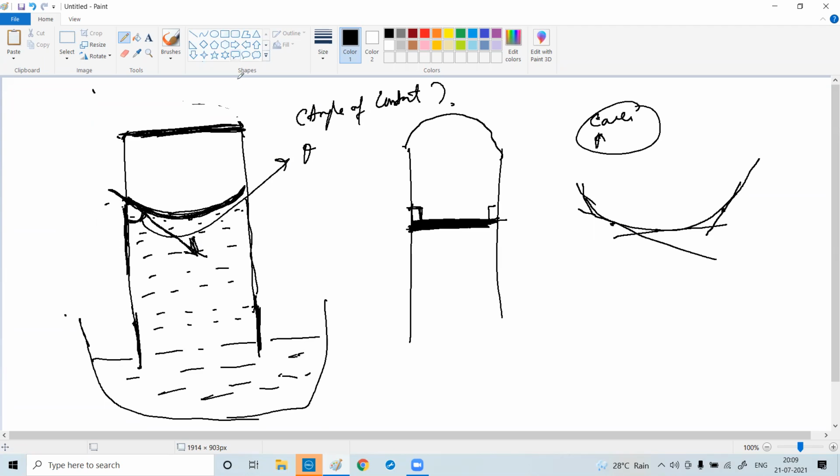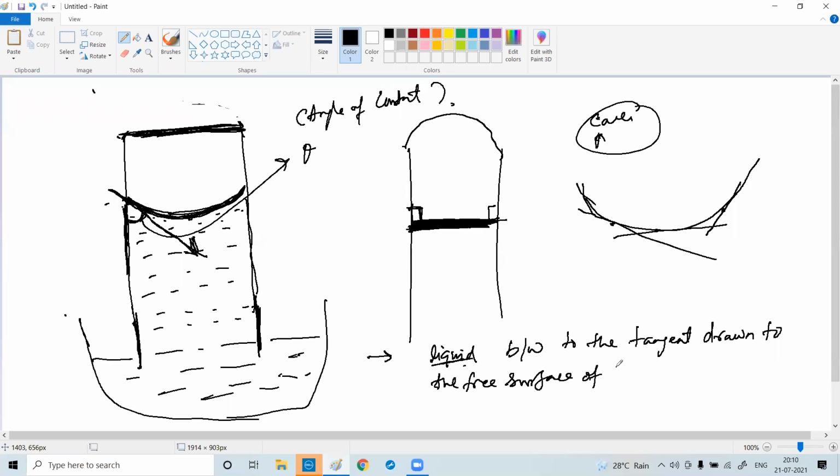Is it clear? Yes, sir. So the definition, you can write down: the angle theta is nothing but the angle between the tangent drawn to the free surface of the liquid and the surface of the solid.